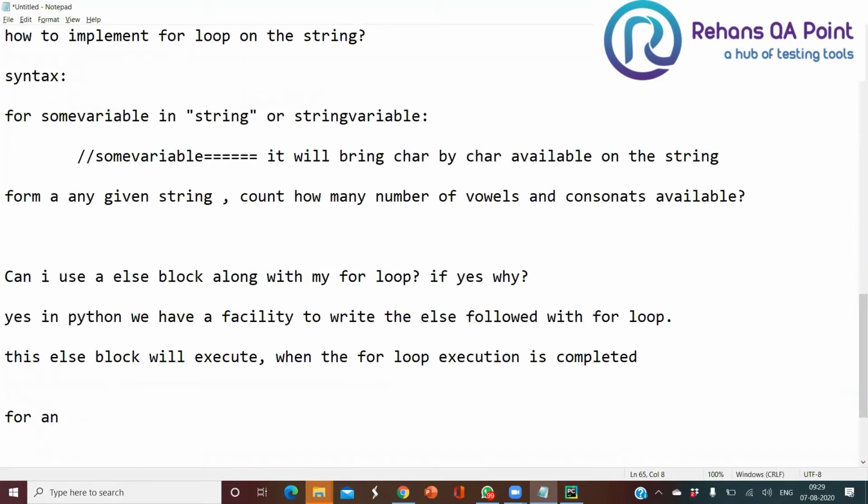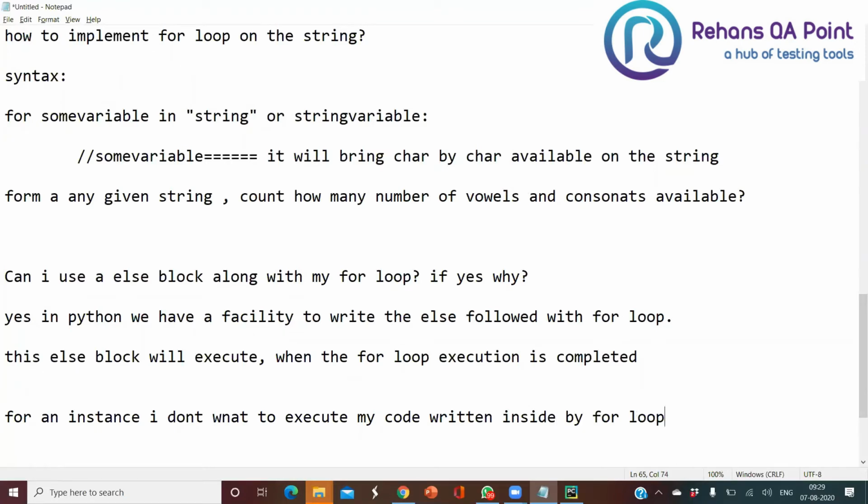For instance, I don't want to execute my code written inside my for loop.